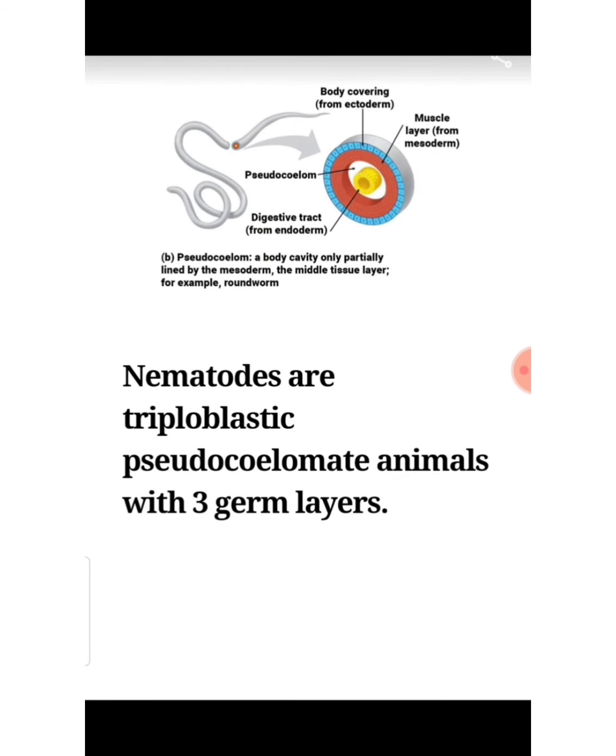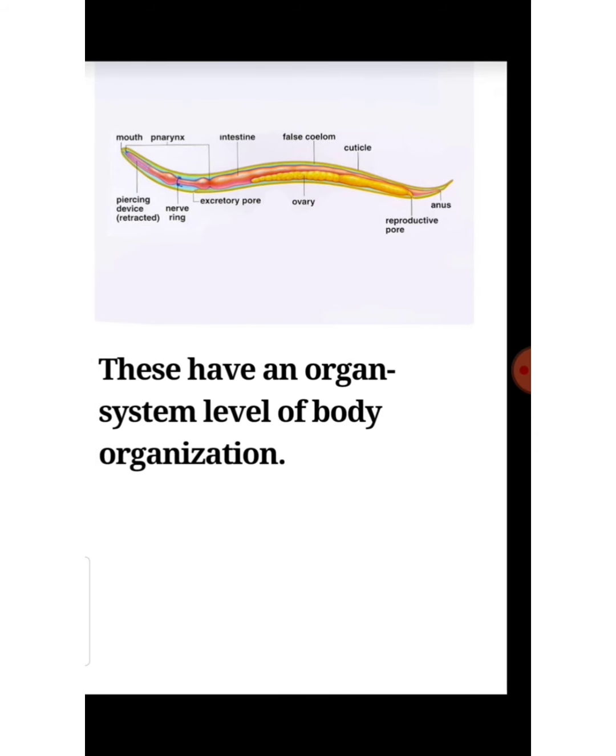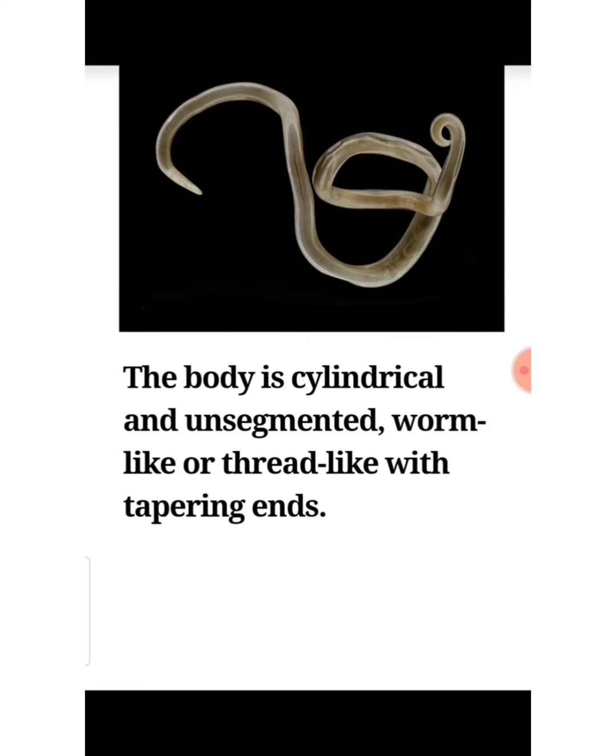Nematodes are triploblastic with 3 layers, pseudocoelomate. Pseudocoelomate means the second layer is pseudo. Pseudocoelomate animals with 3 germ layers. These have an organ system level of body organization. Let's move on to the organ system level. The first one is cellular grade. The second one is tissue level organization. The third one is this organ system level organization.